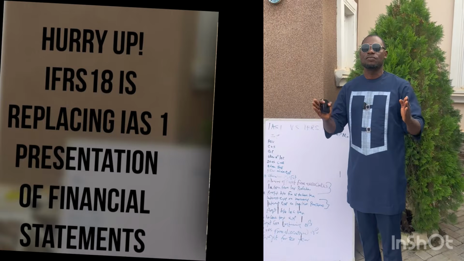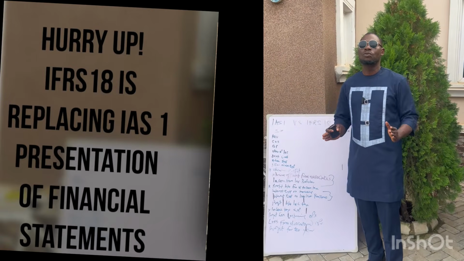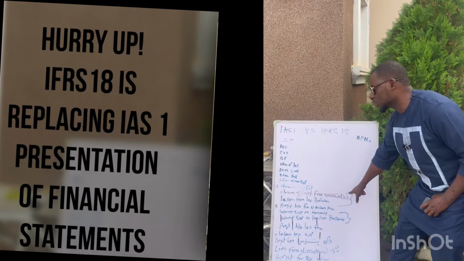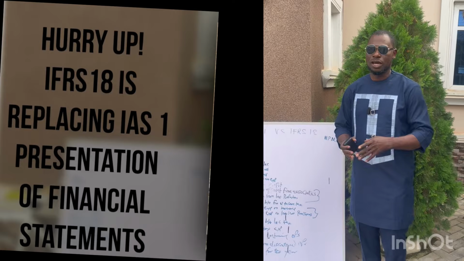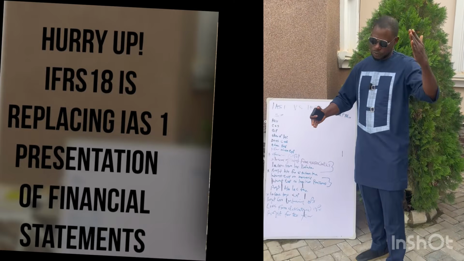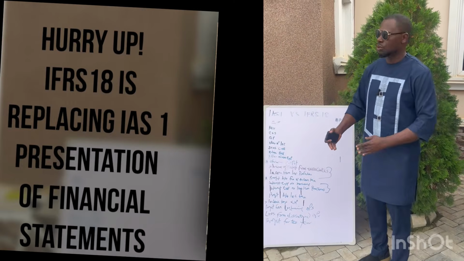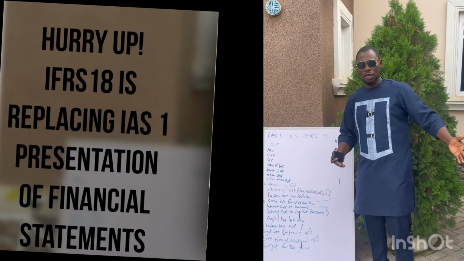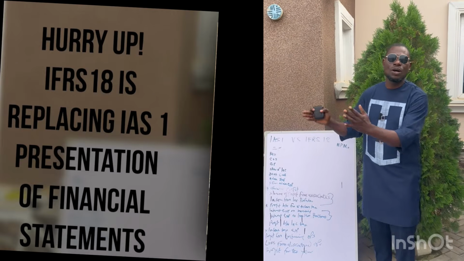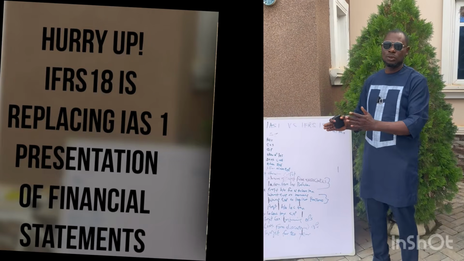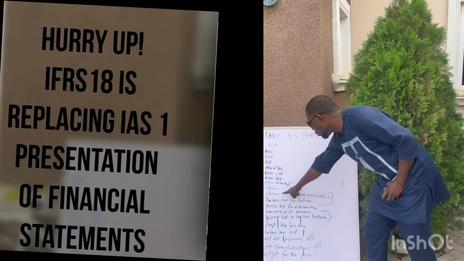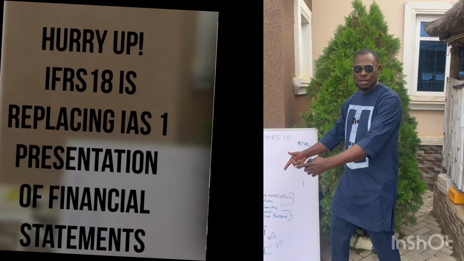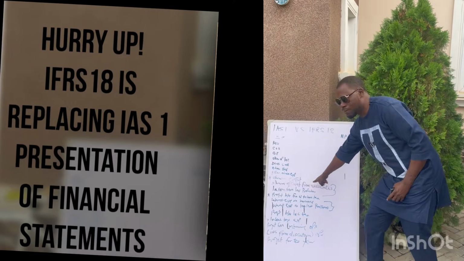Now, this operating profit is very, very important. IFRS 18 wants to see it clearly. After that, you go straight to share of profit from associates. You know the categories and percentages for subsidiary, associate, and ordinary investment. If it's above 50%, you say it's a subsidiary, and of course there are other conditions that could also make it a subsidiary. If it is a subsidiary, you have to consolidate. If it is an associate, you don't consolidate, okay? So you have to show the share of profit from your associate here, and it means you have invested in an associate. That's why you're having a share of their profit.